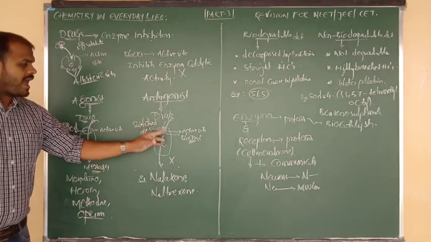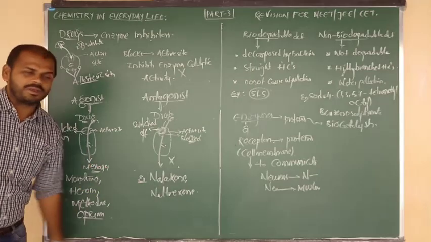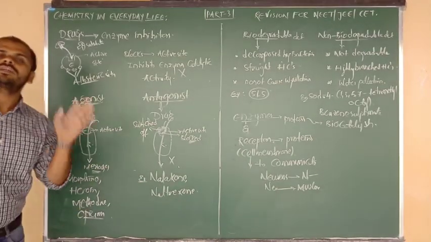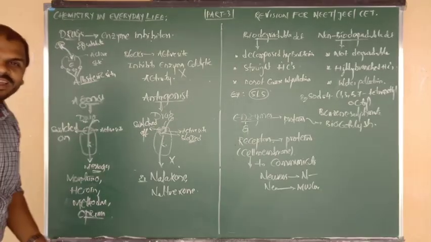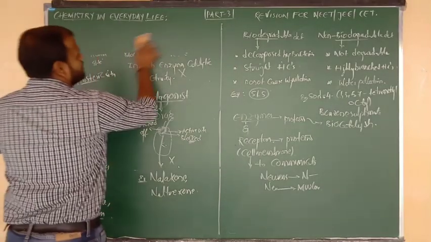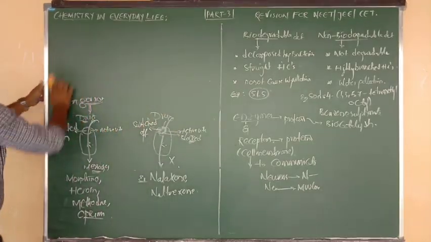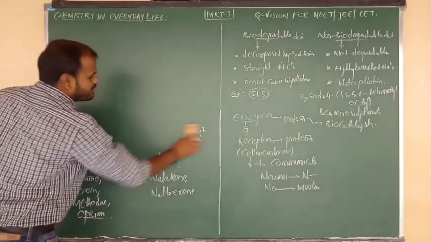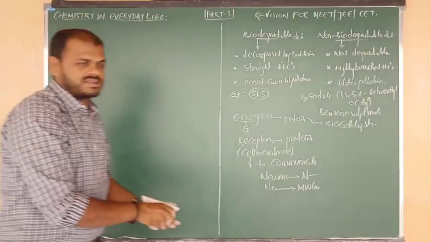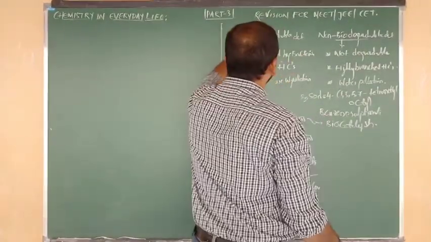So for an antagonist, the active site will be switched off, no more communication. For an agonist drug, the active site will be switched on, it is responsible for communication. Okay? Your chapter was completely closed, but I already told you I want to tell some very important structures of medicines and drugs. Very few important structures only.